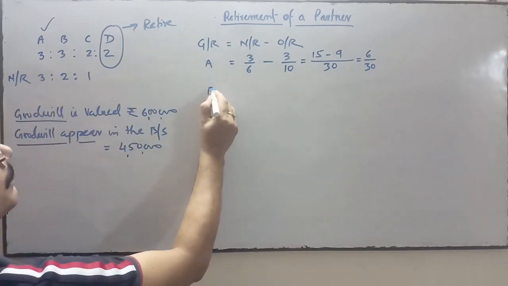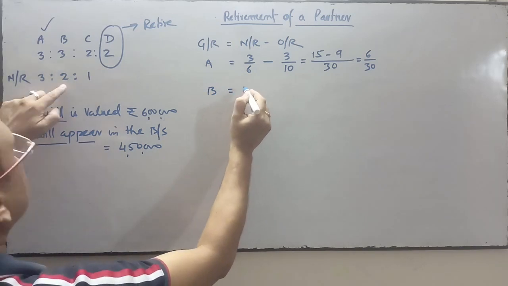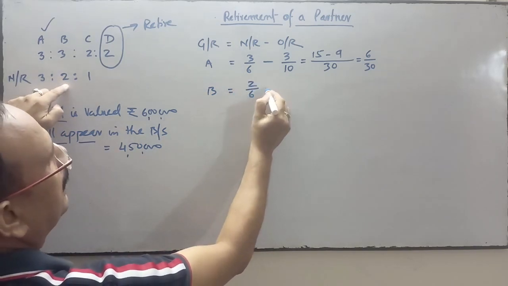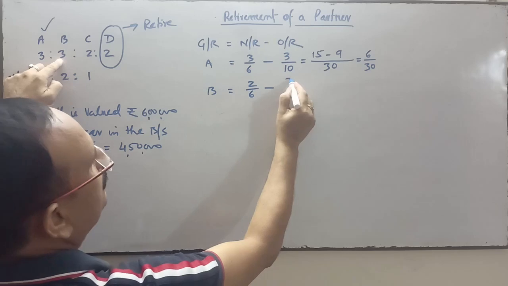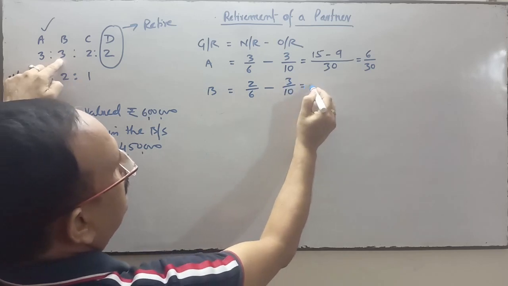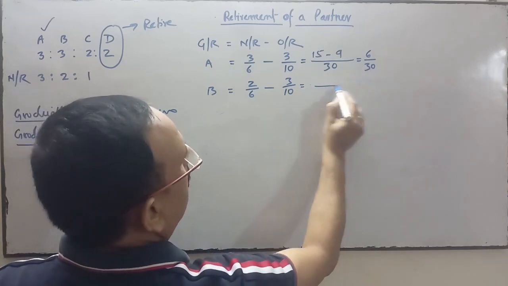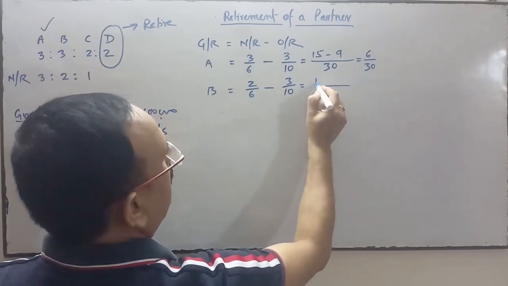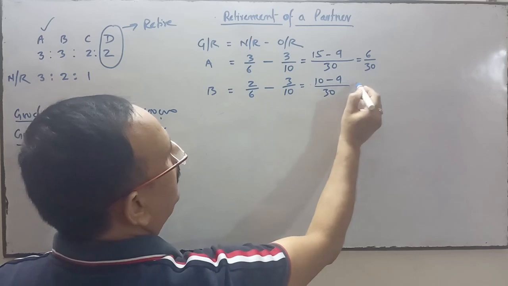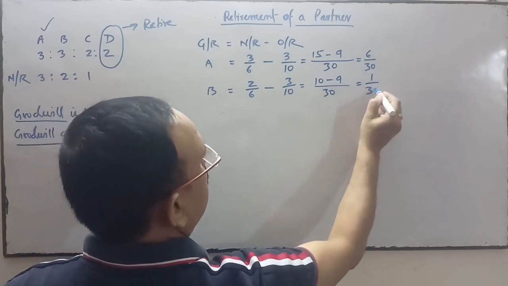Now come to B. B's new ratio is 2/6 and old ratio is 3/10. LCM 30, 10 minus 9, 1/30.